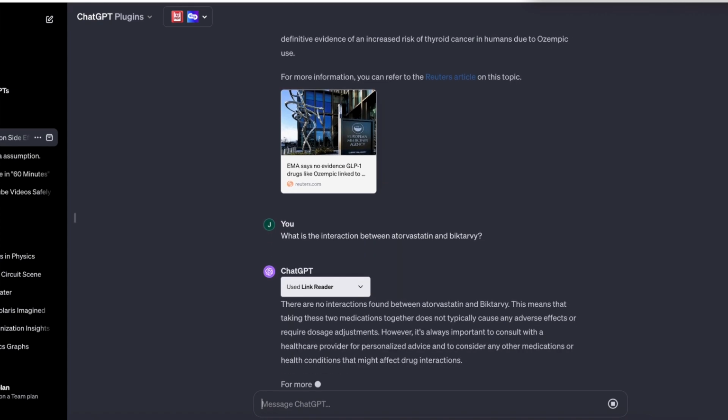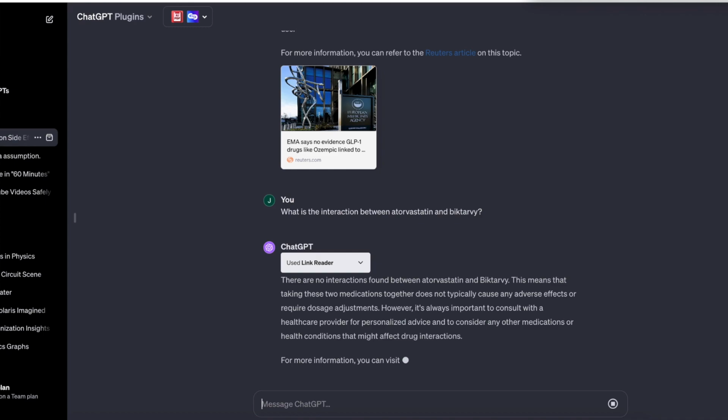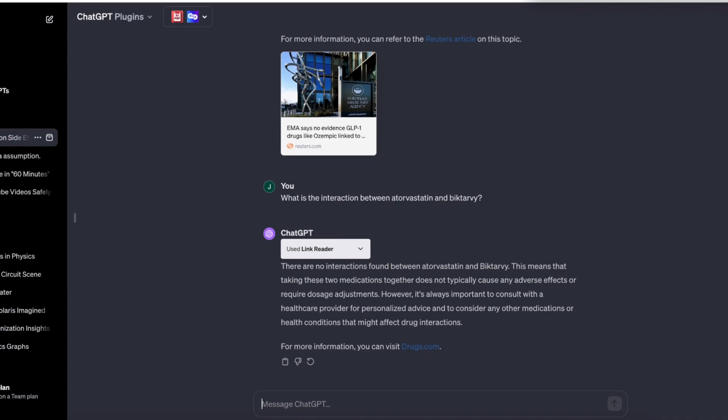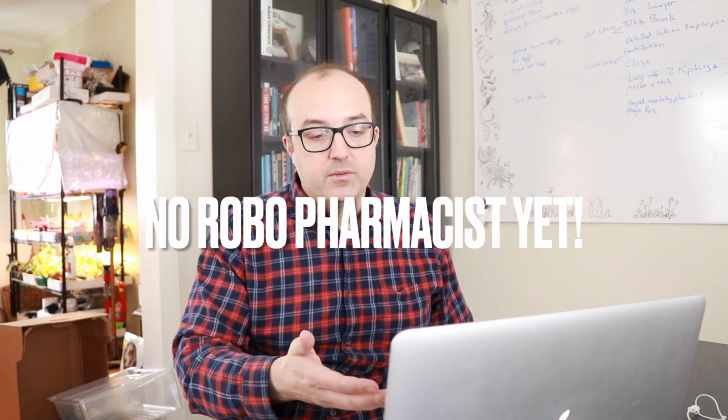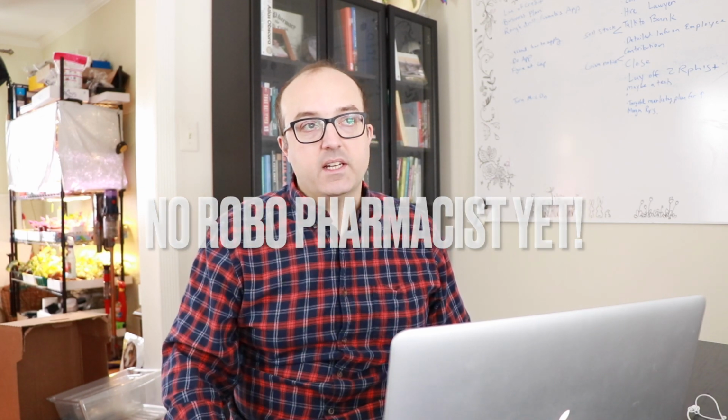So it says there are no interactions between atorvastatin and Biktarvy. So that's incorrect. ChatGPT hasn't integrated the complete Facts and Comparisons database, which is what you would use to look that up. If you were using Facts and Comparisons, you would see that there is an interaction between Biktarvy and atorvastatin. It's not that they can't be taken together, but there is an interaction.